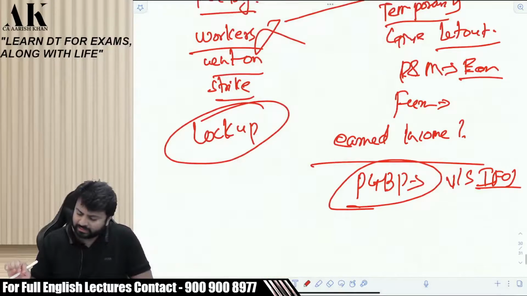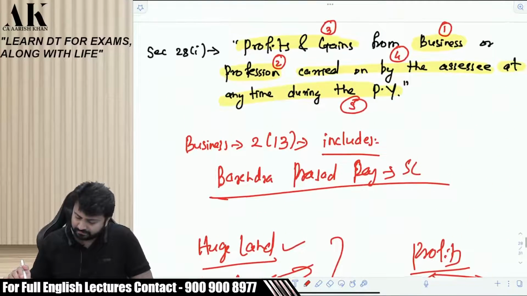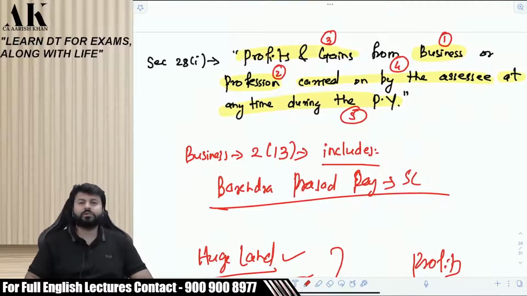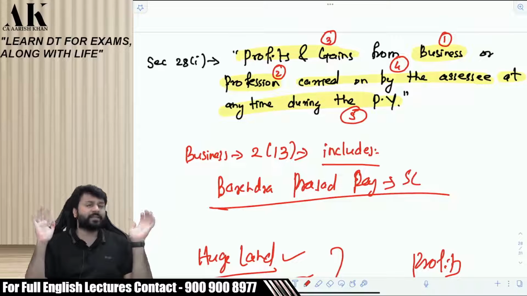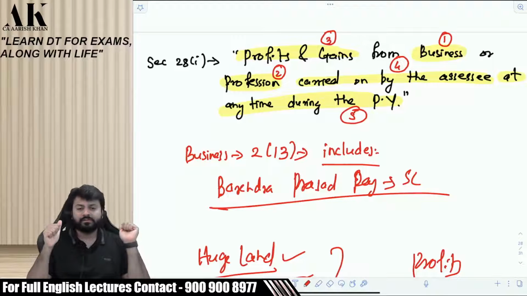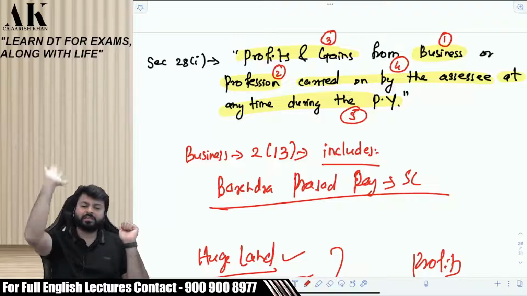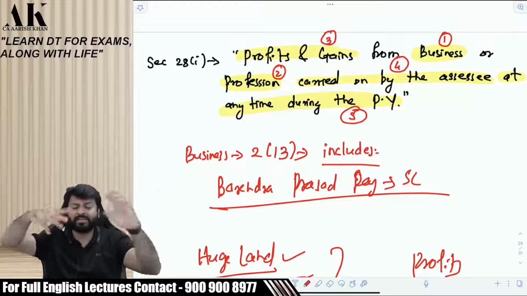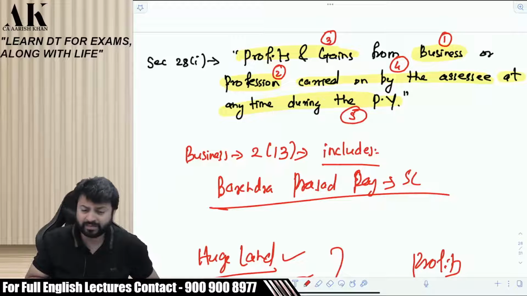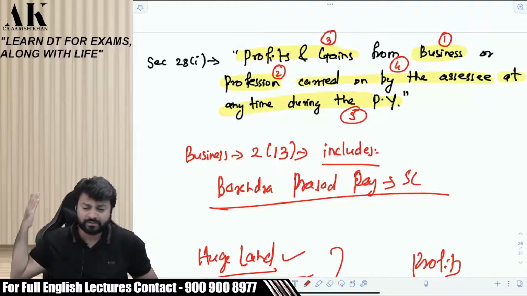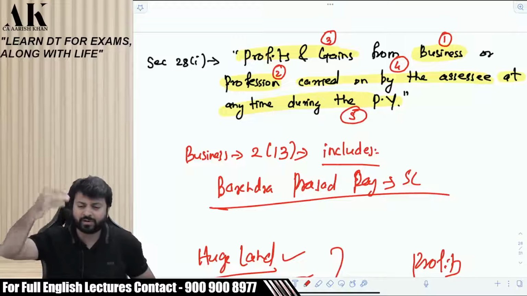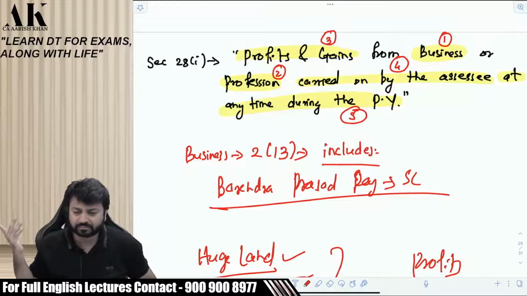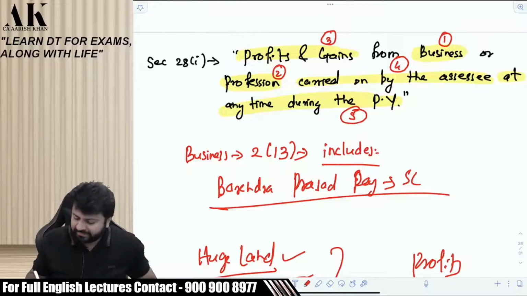So coming to the charging section once again. What is business? Income tax law does not exhaustively define business. It gives you an illustrative list. Business includes trade, commerce, manufacturing, the nature of adventure. Then the Supreme Court says that business implies a systematic and organized activity. And then we have seen some issues, whether it is capital gains or PGBP or IFOS or HP, right? Coming to the next definition. What is profession?